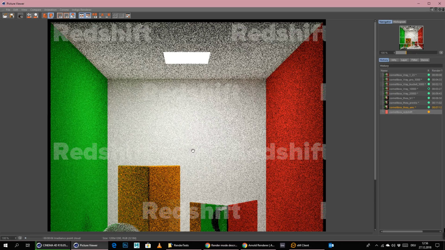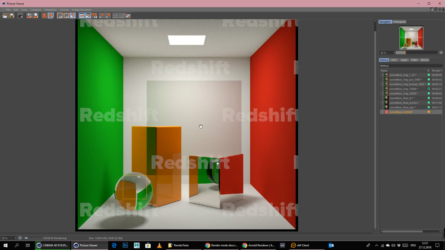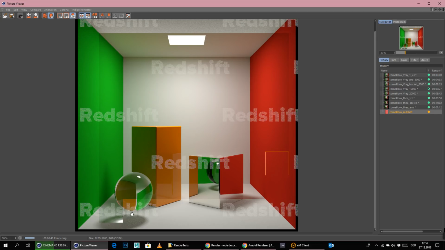And let's see what we get here. So already rendering. Everything is fully reflective, of course, like in all the other scenes as well. This might be a little bit brighter than the V-Ray scene. Definitely is a little bit brighter because of the light, but this shouldn't really matter to us. So right now it's calculating the irradiance point cloud, and now we should get our final rendering here inside of Redshift. See what we get. Pretty fast so far, not bad at all. As you can see, caustics are also getting calculated.